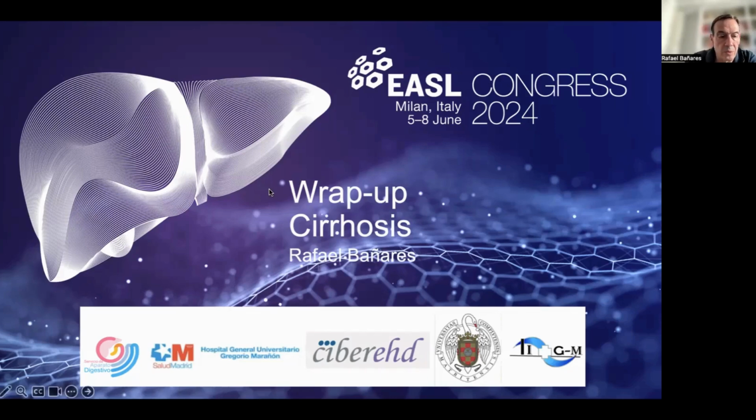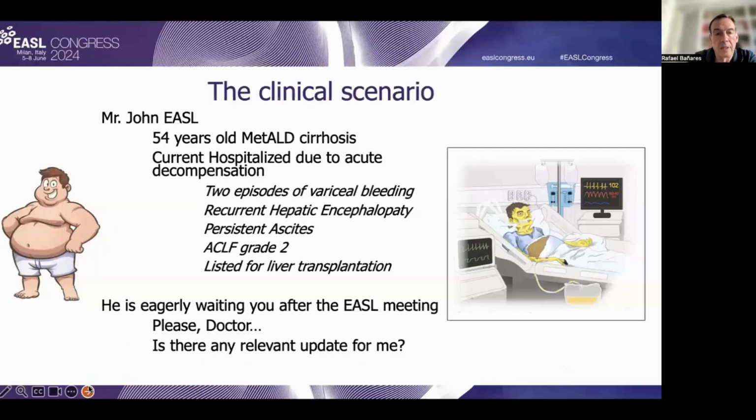Let me start with a common patient. This is Mr. John Easley, a 54-year-old patient with metabolic dysfunction-associated cirrhosis that is currently hospitalized due to acute decompensation, consisting of variceal bleeding, recurrent hepatic encephalopathy, ascites, ACLF, and is currently listed for liver transplantation.